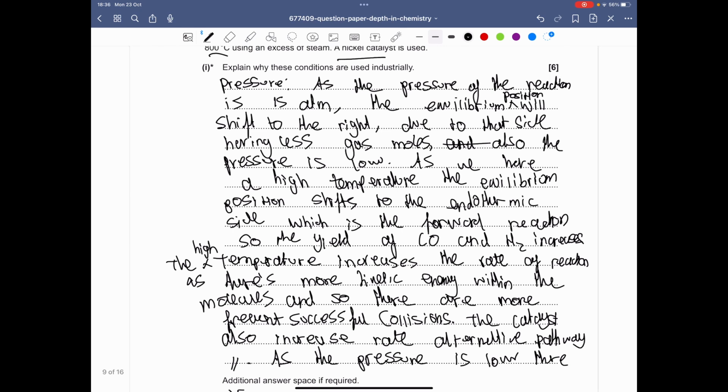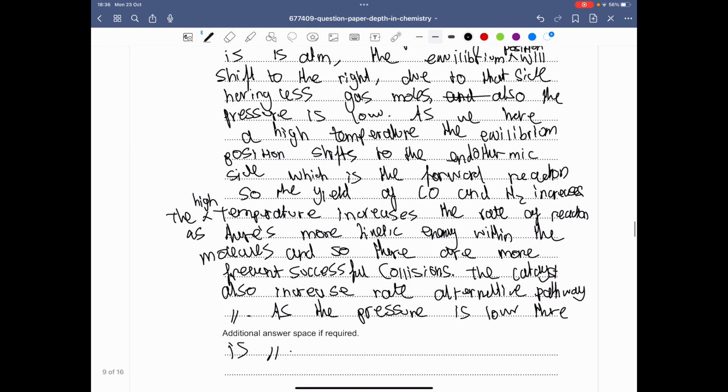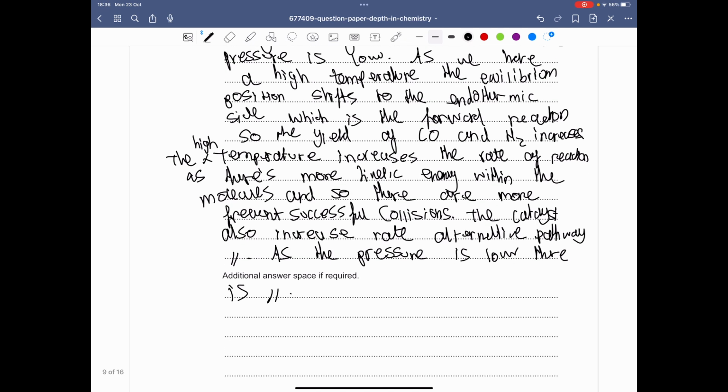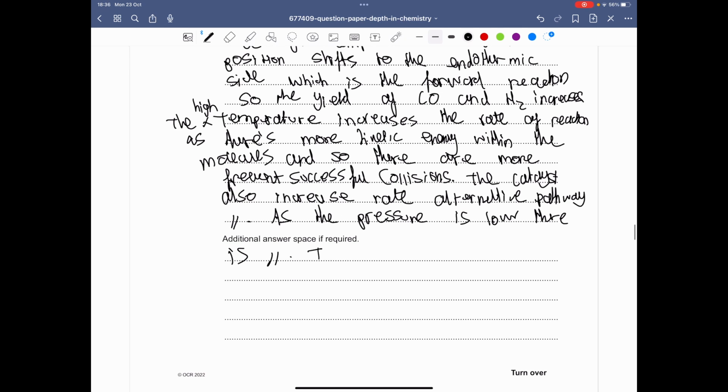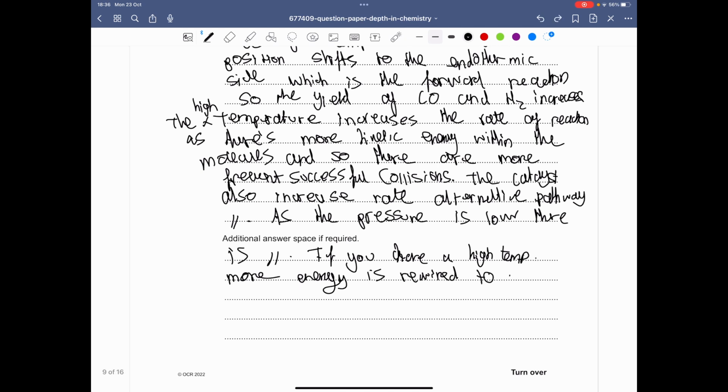Right, so obviously now we know that. So we can see it increases, so we focused on the yield at first. Then we focused on the rate and how it benefits the rate. But now what we have to look at is the more economic and safety sides of things. Well, if you have a high temperature, more energy is required to increase temperature actually.